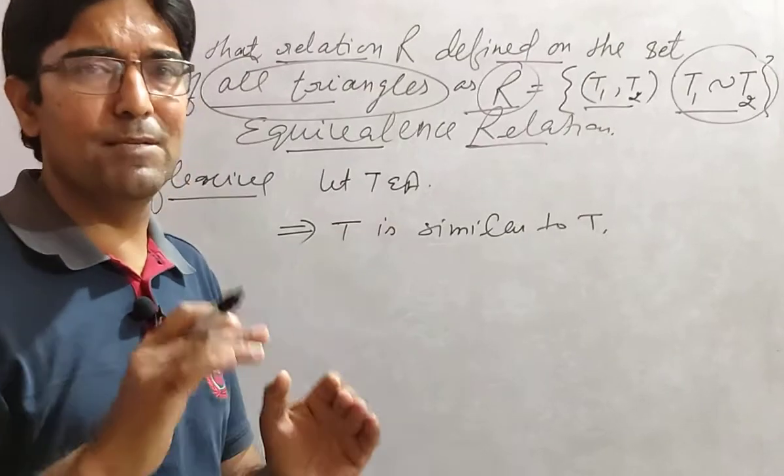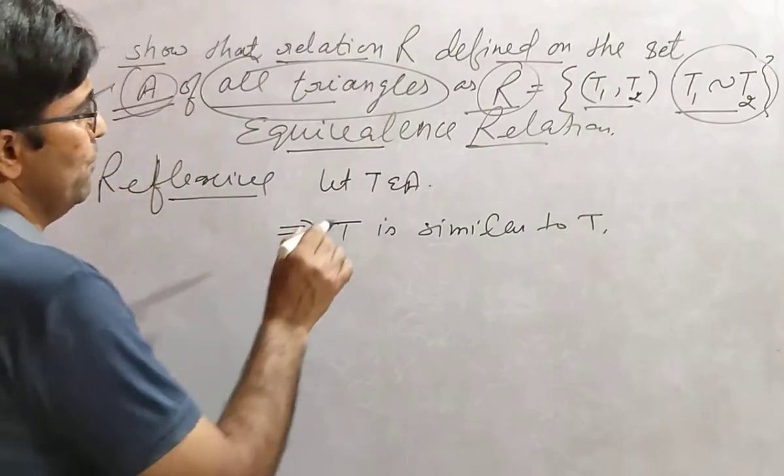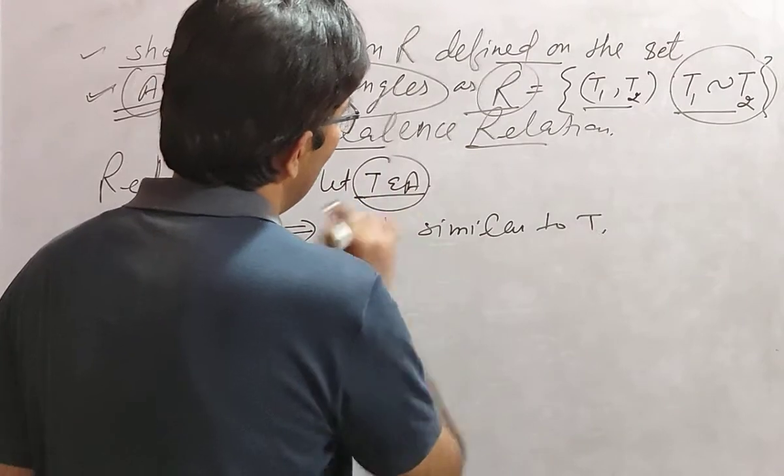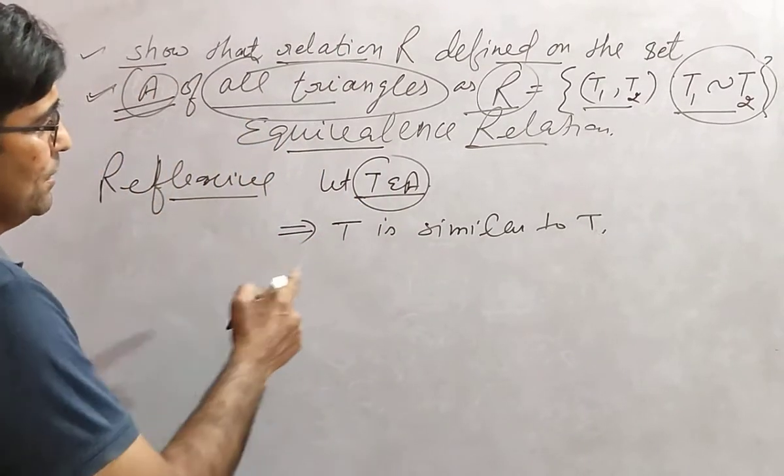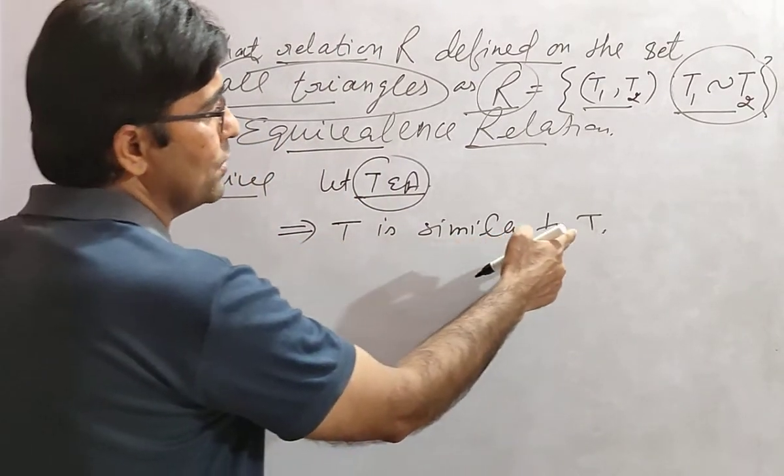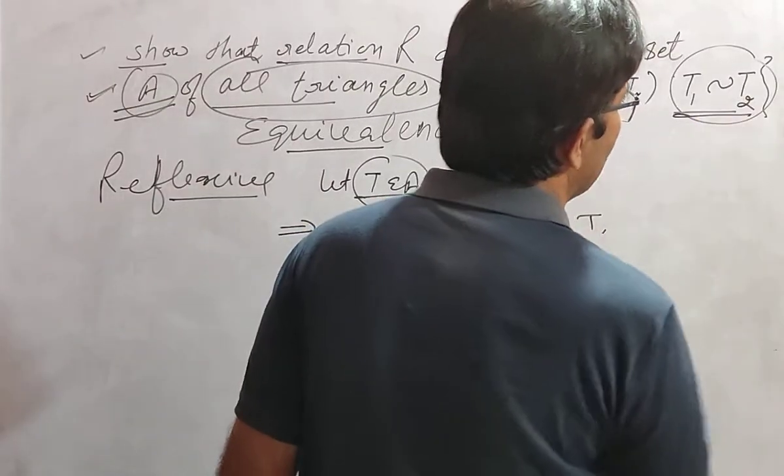So if T belongs to A, then it implies T is similar to T according to the given condition.